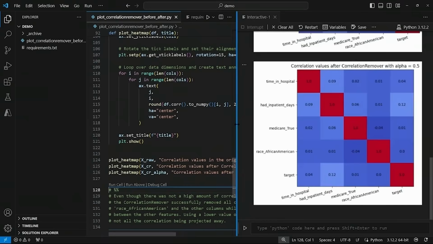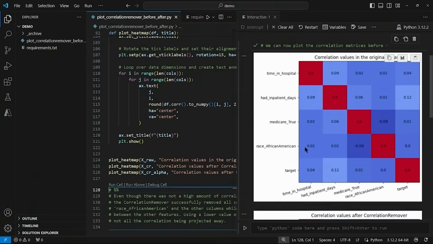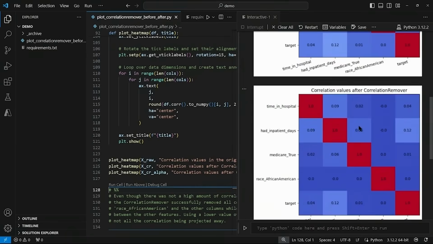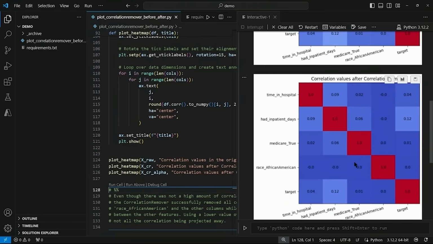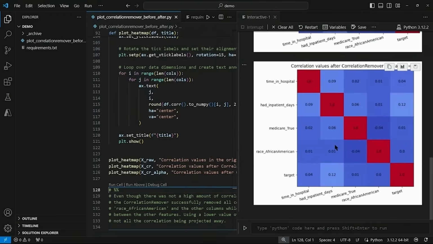Now, if you look at the data, look at race African American, you'll see there isn't really that high a correlation. And then if you scroll down, after correlation remover was applied, well, it's totally neutral. It's 0 in each square. And with the alpha parameter set to 0.5, some correlation was removed. So what's the significance of these observations?